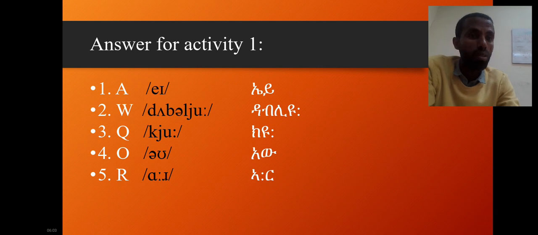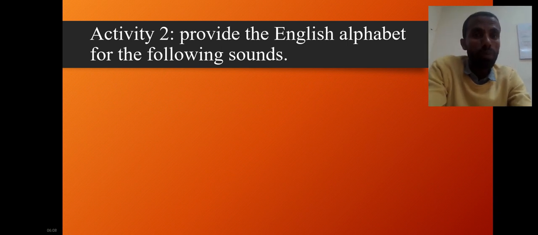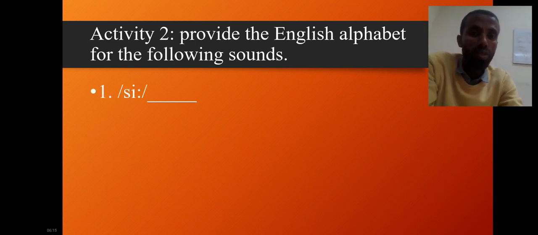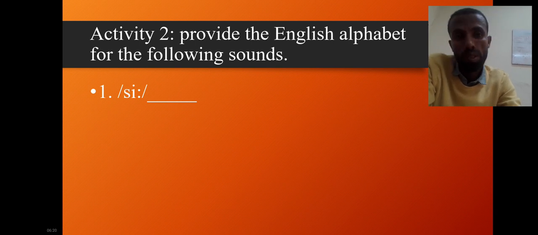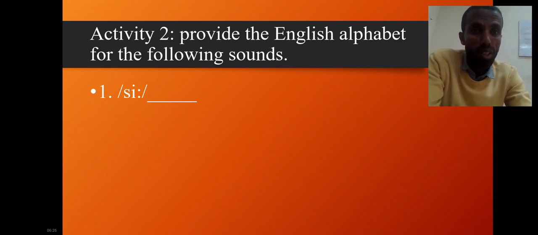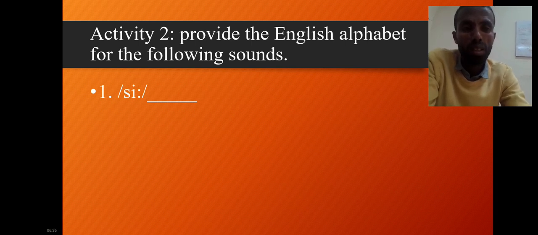Let's come to the second activity. The second activity is about providing the English alphabet letter for the following sounds. In this activity, you are given the sound and you should provide the letter, the opposite of the first activity. In the meantime, you're also learning the IPA symbols. I think it would be good for you to study the IPA, because if you know it, it will be easy for you to practice speaking and listening. It makes life easy.